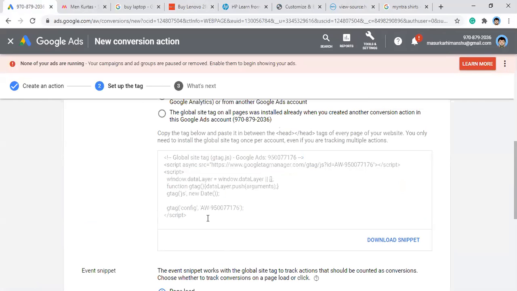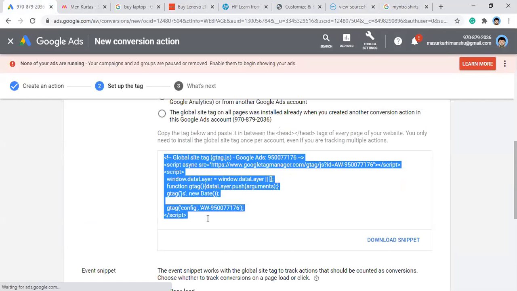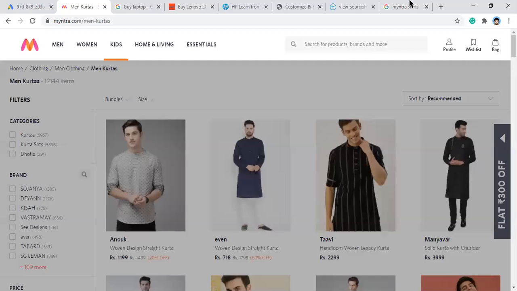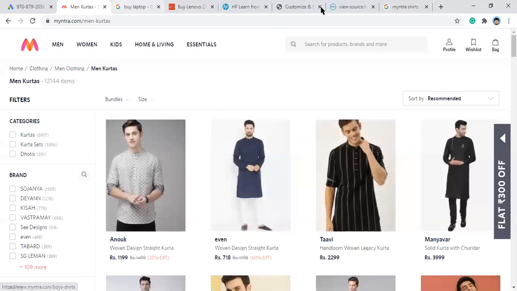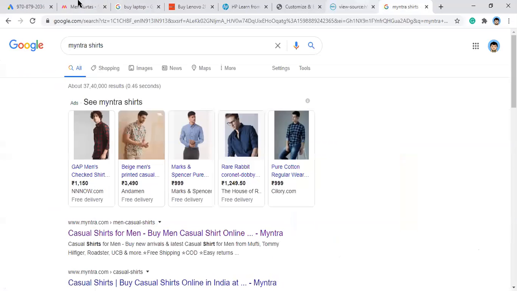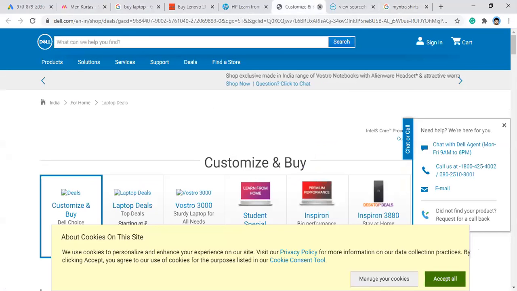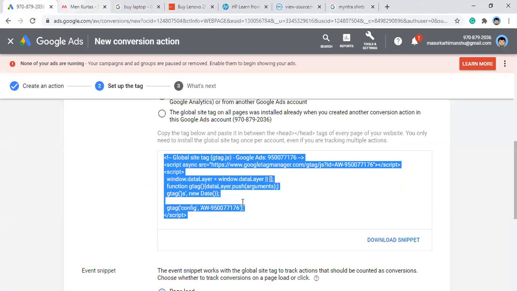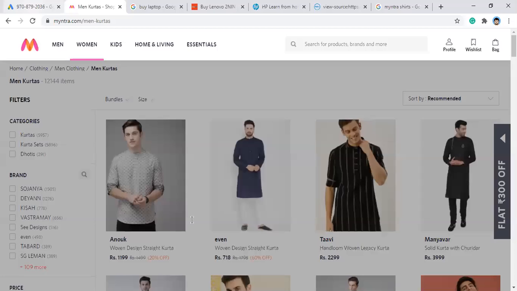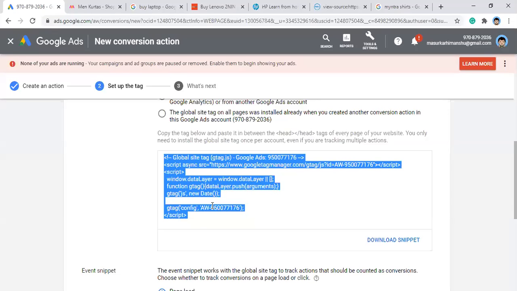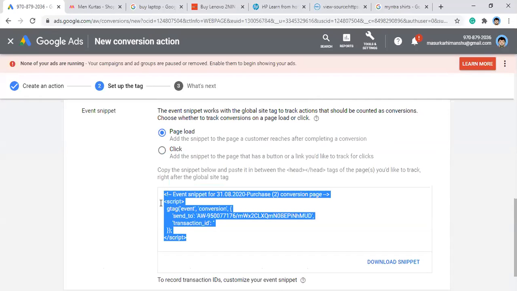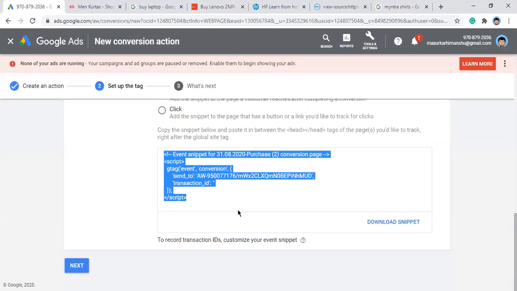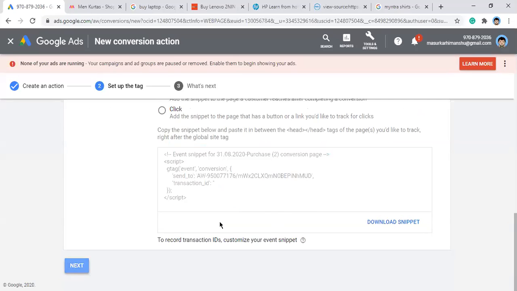I'm just giving you an idea of how people work on this conversion thing. You don't necessarily have to do it, I'm just giving you an idea if you want to. So this is how the event pixel will load on the page. Then we will click on next.